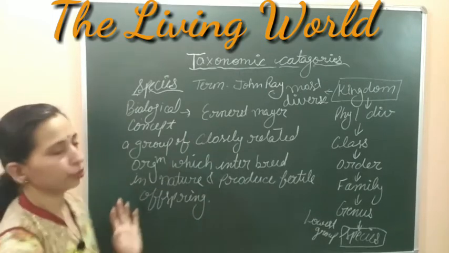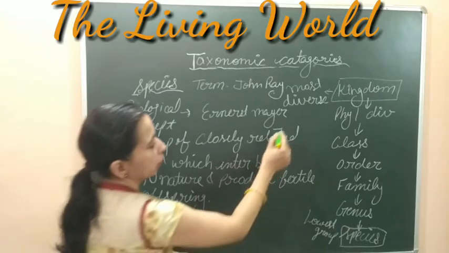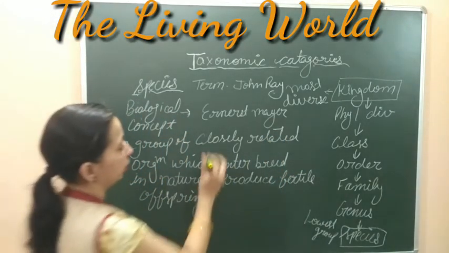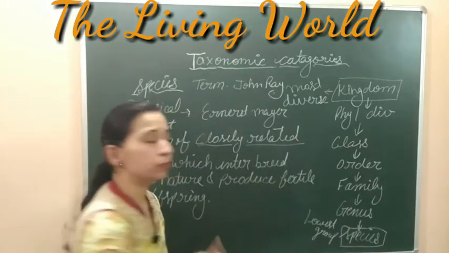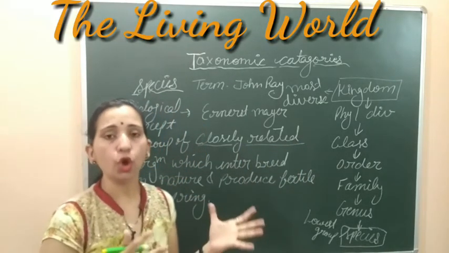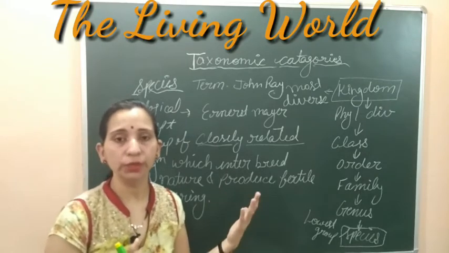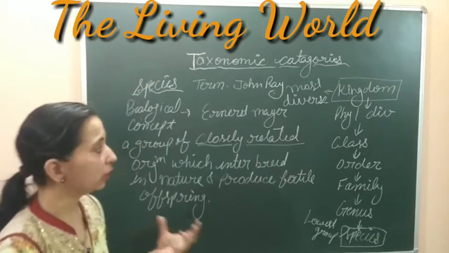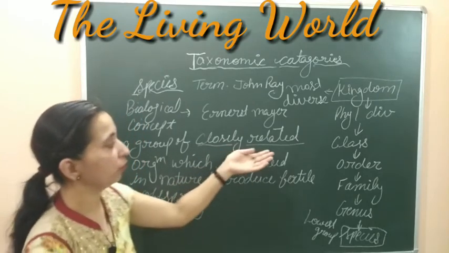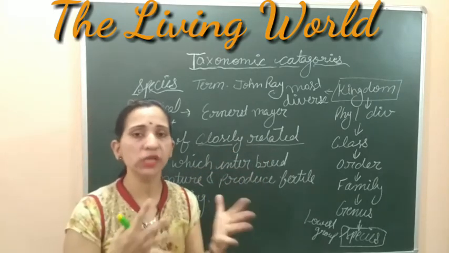In this definition, very important meanings are hidden. देखिए क्या है? We have written the words closely related. इस word का मतलब क्या है? It means the organisms have a common ancestor. They have to originate from the common ancestor. Or we can say that they have the same gene pool. एक ही तरीके के gene अगर इनके अंदर present है, then we can say that they are closely related.